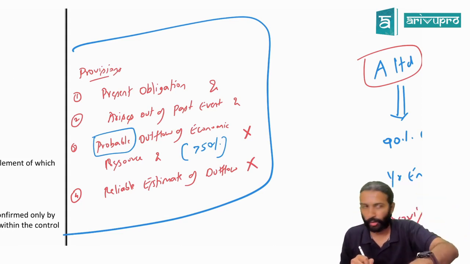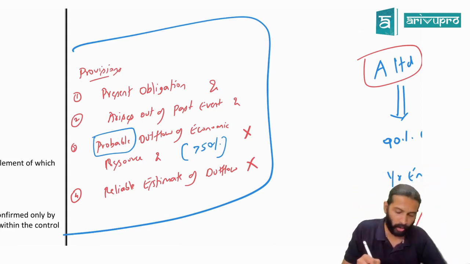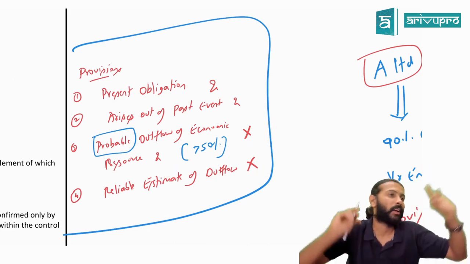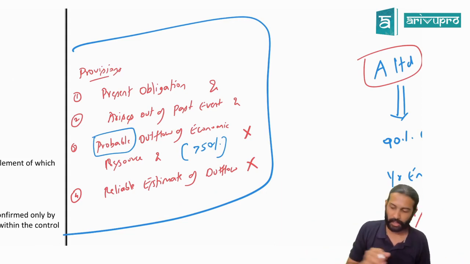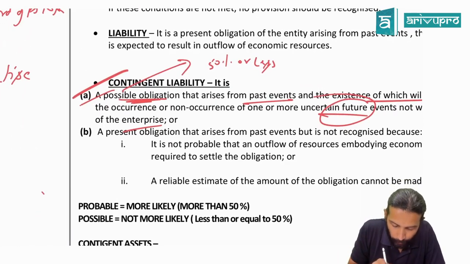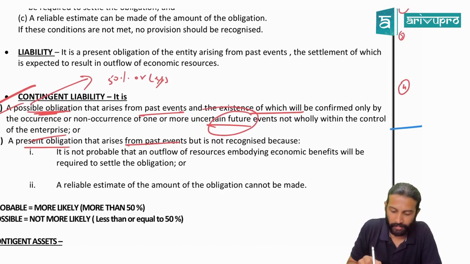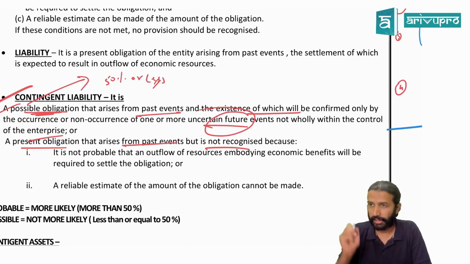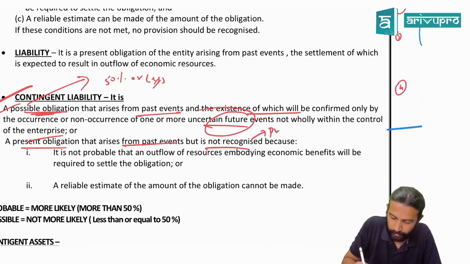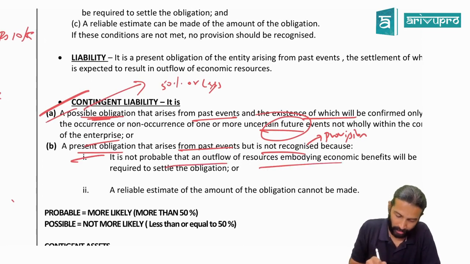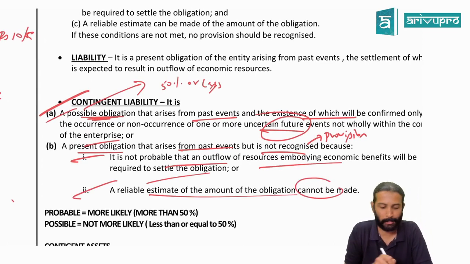It is a present obligation only and probable only, arising out of a past event only, but outflow will not happen, or you cannot reliably estimate the outflow. If these two conditions fail, again you disclose a contingent liability. Under these circumstances, you will disclose a contingent liability. Understood? That is what they have given here. The present obligation that arises out of a past event but is not recognized. What do you recognize, contingent liability or provision? Provision is not recognized because it is not probable that an outflow of economic resource is required, or a reliable estimate cannot be made.